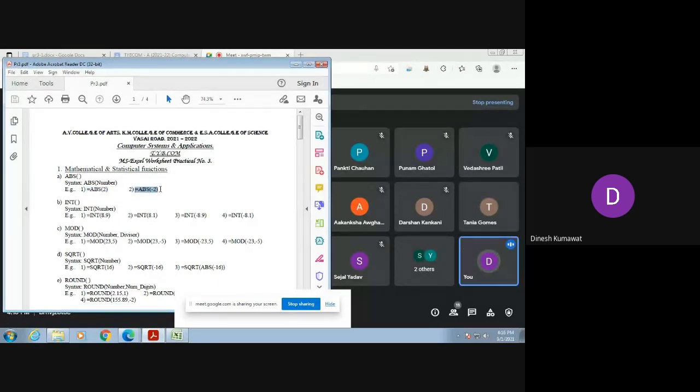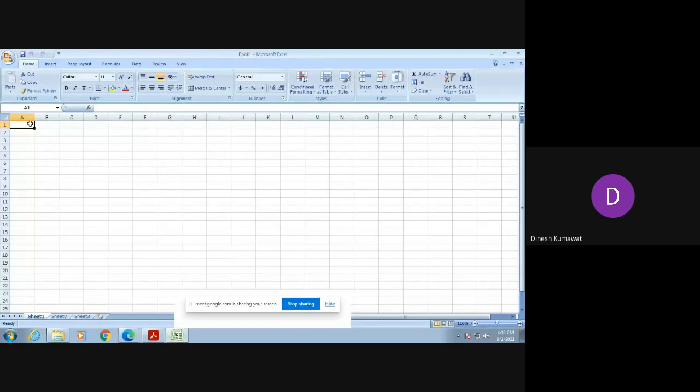Now, observe this second example. What is your guess? What is its answer? Positive 2. Now remember, here we have equals ABS with minus 2 inside the open bracket. Now let us verify its answer using the Excel sheet.